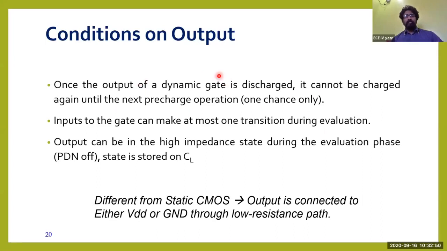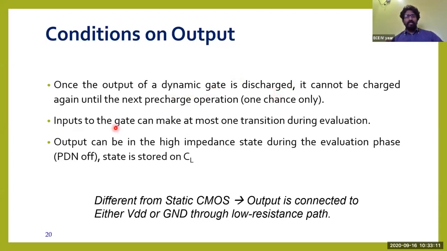Then only the output will be pre-charged again. It means that the capacitor at the output will be fully charged, that is equal to logic 1. Or else, if the pre-charge state has not occurred, then the capacitor at the output will not be fully charged. It will always be in the discharged state itself.